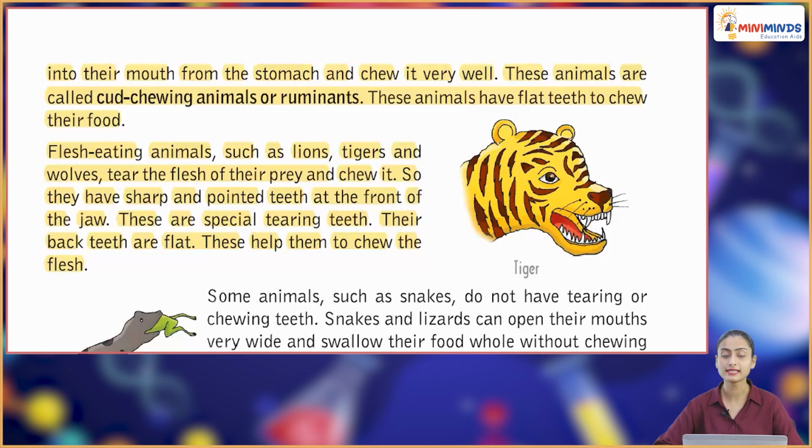Flesh-eating animals such as lions, tigers and wolves tear the flesh of their prey and chew it. So they have sharp and pointed teeth at the front of the jaw, and these are special tearing teeth. Their back teeth are flat. These help them to chew the flesh.